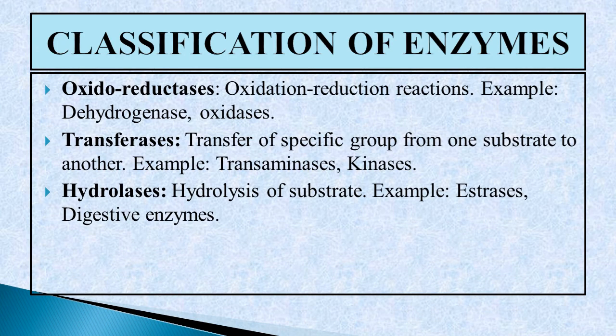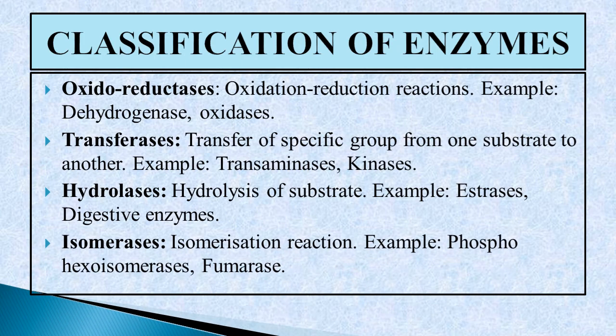Next is hydrolases. These enzymes are involved in hydrolysis of substrate. Examples are esterases and digestive enzymes. Next is isomerases. These enzymes are involved in isomerization reactions. Examples are phosphohexoisomerases and fumarases.